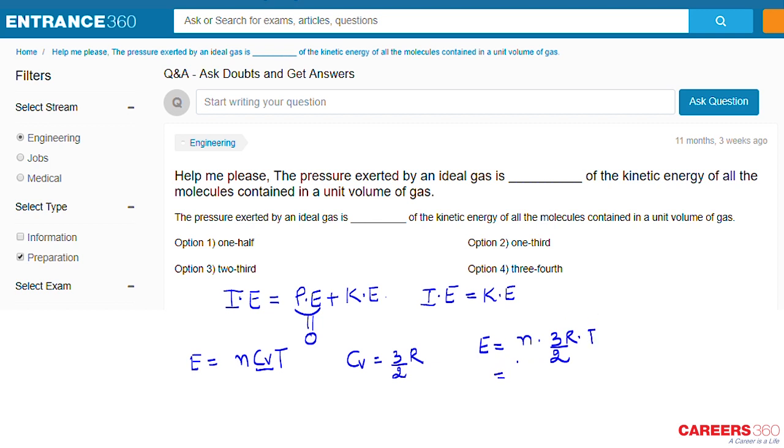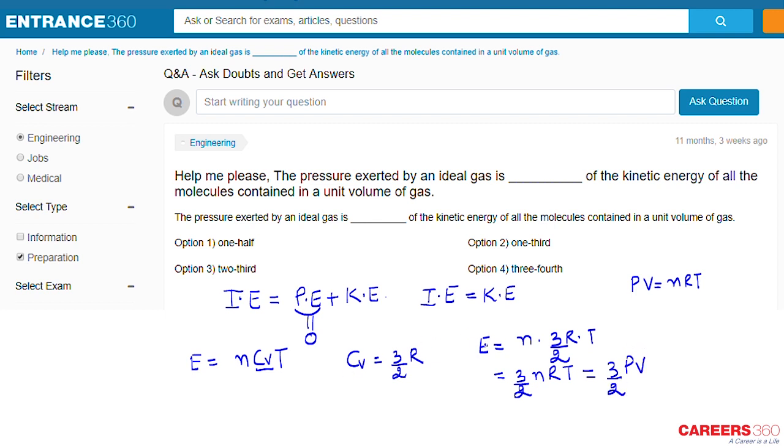Which in turn becomes 3/2 nRT. For an ideal gas, you all know that PV equals nRT. That means E will be equal to 3/2 PV.